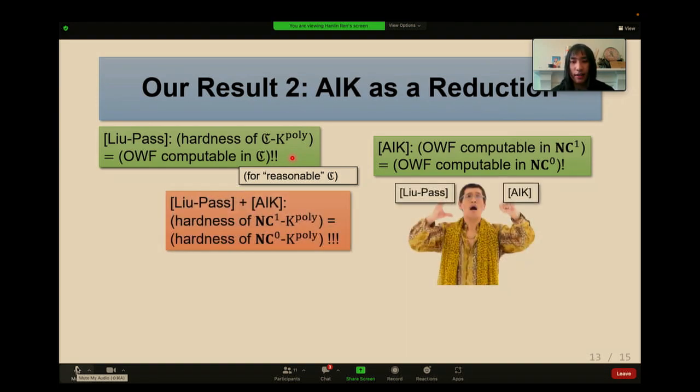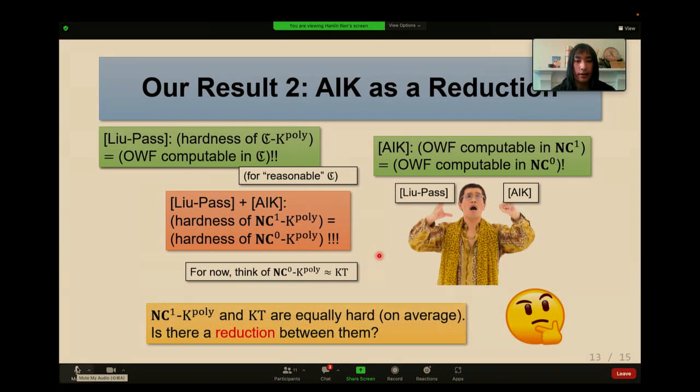If you add them together, it says hardness of NC1 K poly is equivalent to hardness of NC0 K poly. For now, let's think of NC0 K poly as roughly equivalent to KT. They are actually quite different, but they are essentially the same for the purpose of our second result.